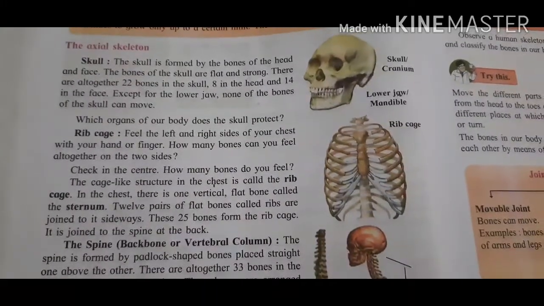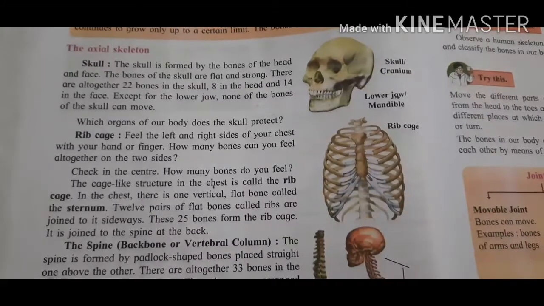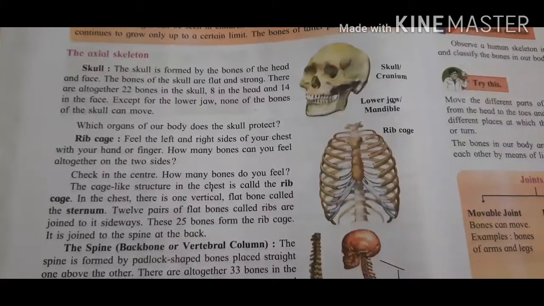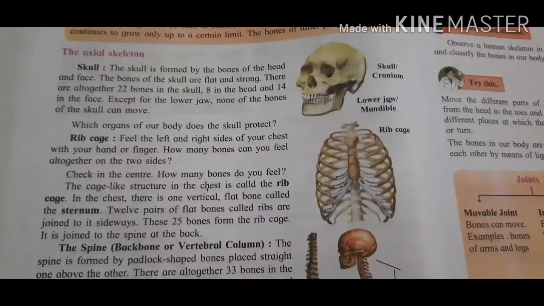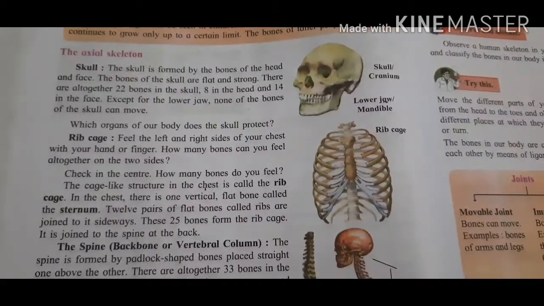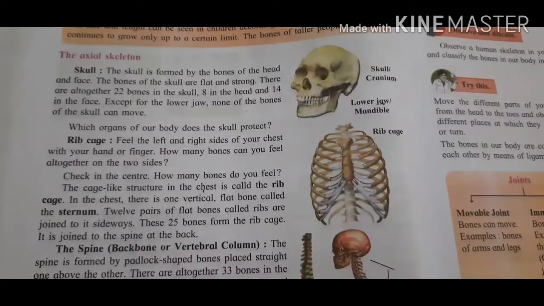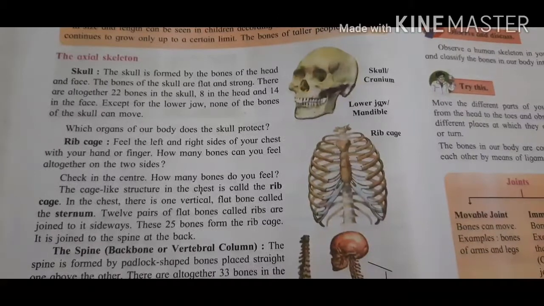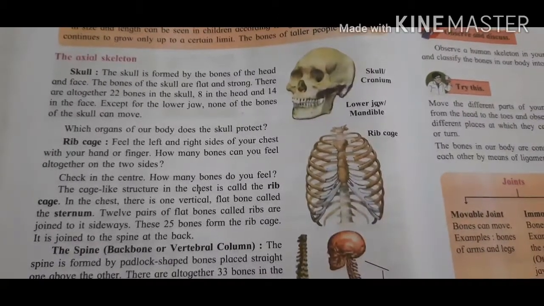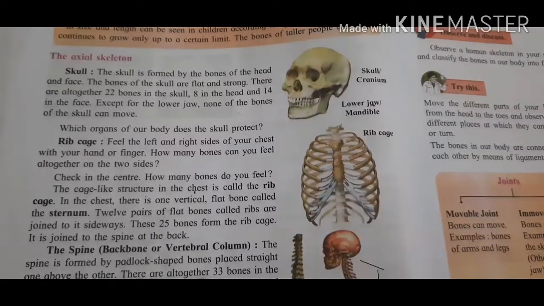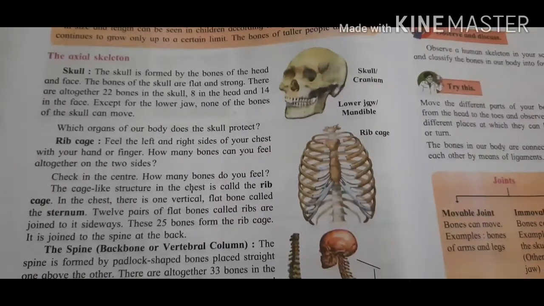The axial skeleton, skull. The skull is formed by the bones of the head and face. The bones of the skull are flat and strong. There are altogether 22 bones in the skull, 8 in the head and 14 in the face, except for the lower jaw.